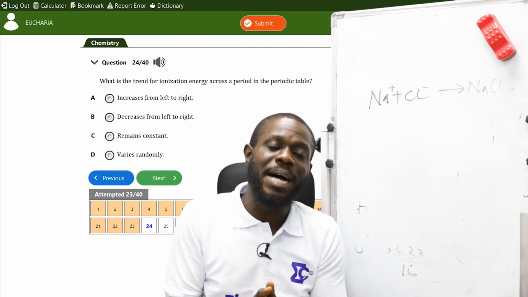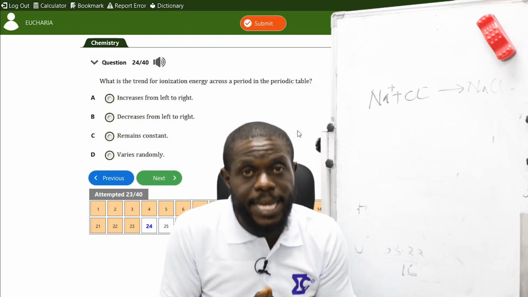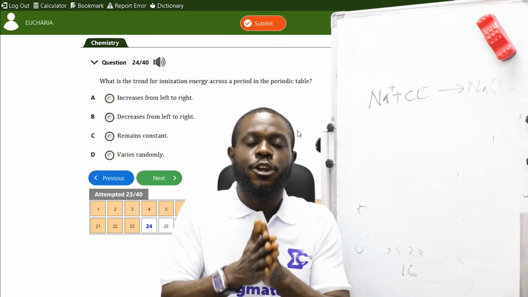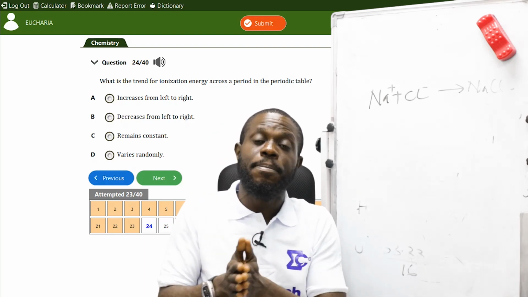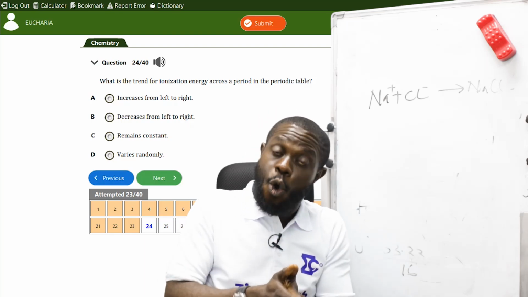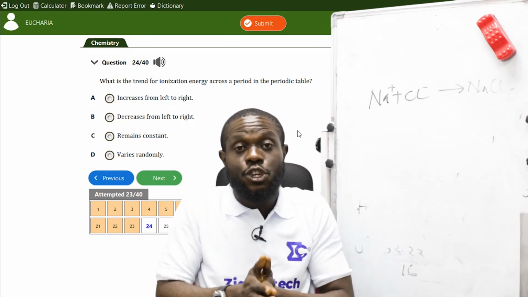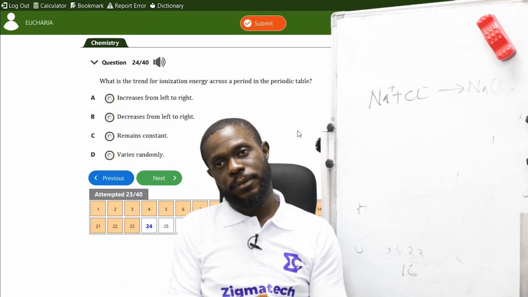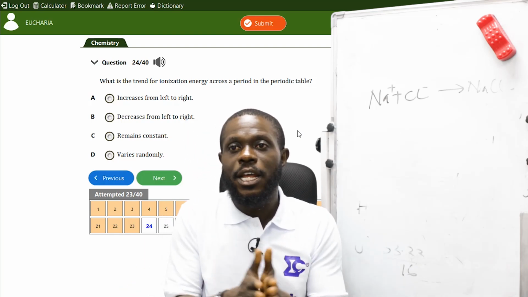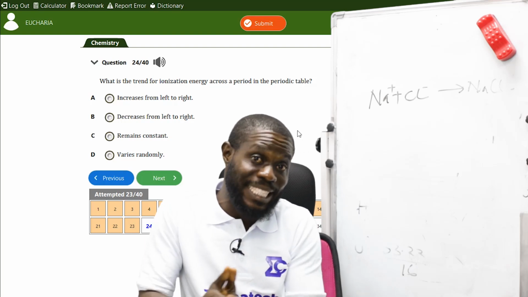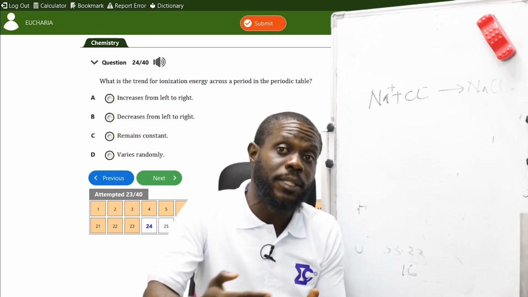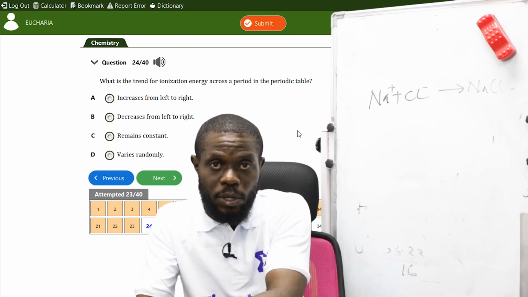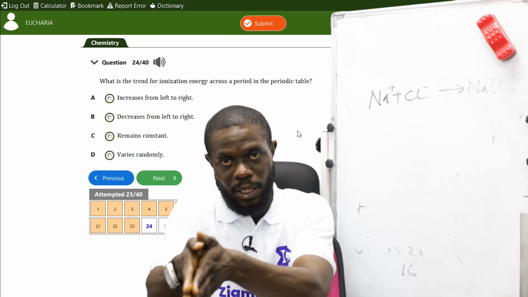So if an atom has an atomic number of 22, the number of electrons must be 22. So therefore, the energy used in removing 22 electrons will be more than the energy used to remove 10 electrons with an atomic number of 10. So as you're moving across the periodic table, the atomic number is increasing. Hydrogen is 1, helium is 2, lithium is 3, beryllium is 4, boron is 5, so they are increasing.